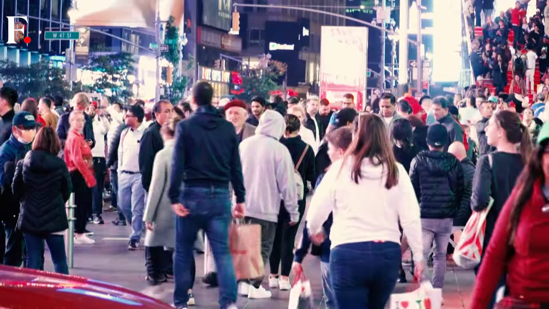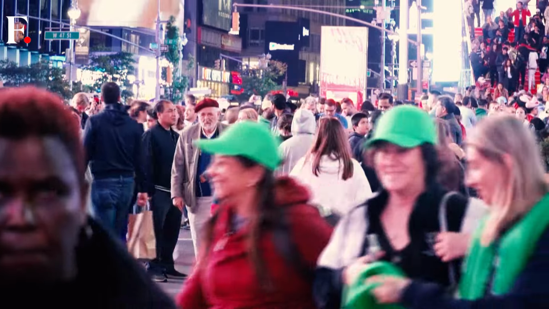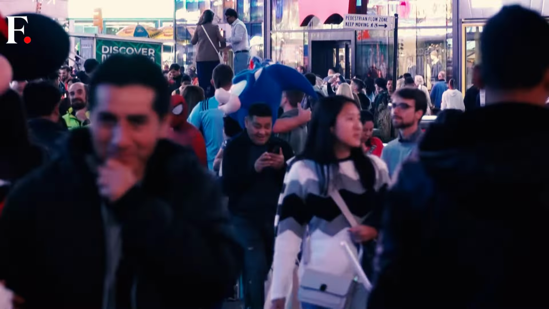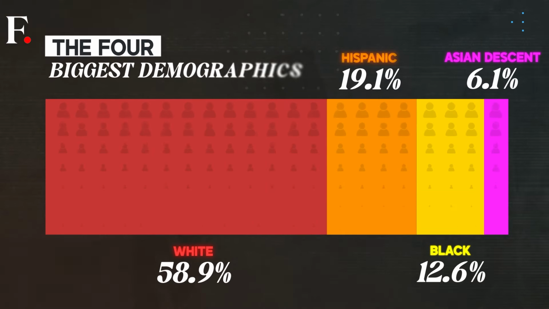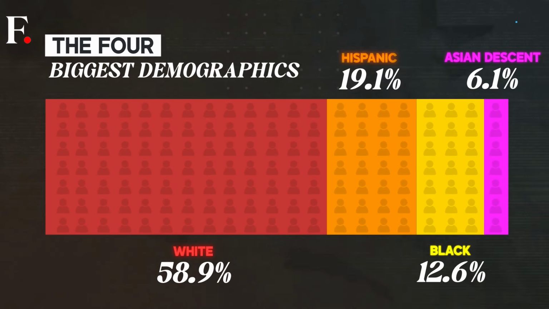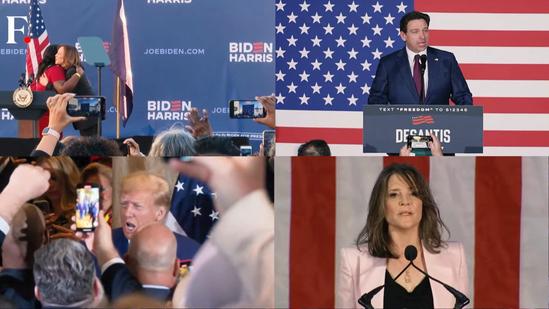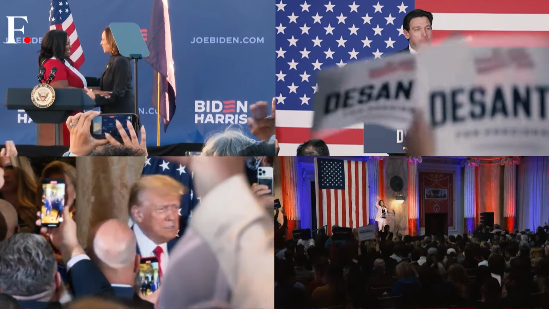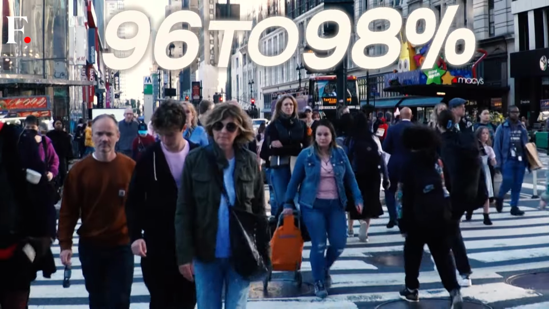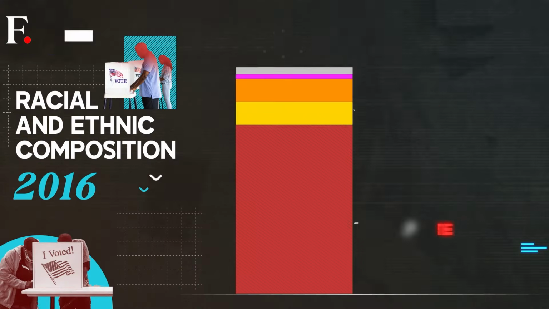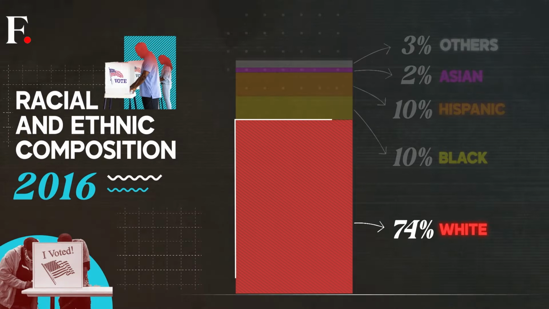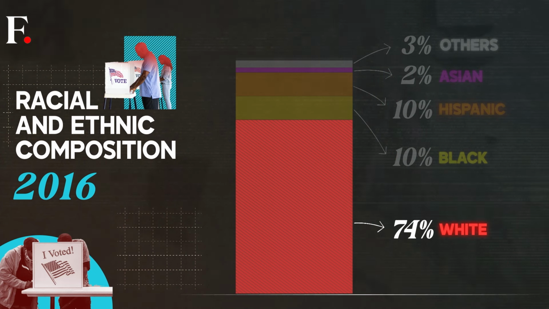Let's look at the 4 biggest demographic groups, the ones most likely to influence the 2024 election. You have white people, Hispanic people, Black people, and people of Asian descent. In the last few US elections, these 4 groups have made up 96 to 98% of the US electorate. Look at this chart to see the composition of voters. You'll notice that it doesn't correspond to the population breakup.